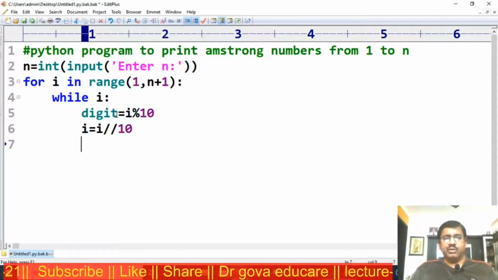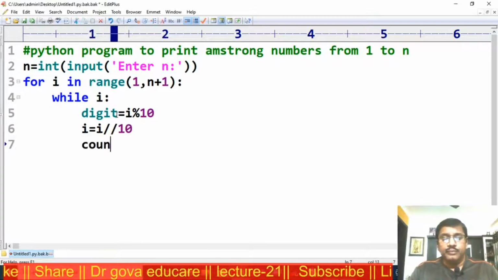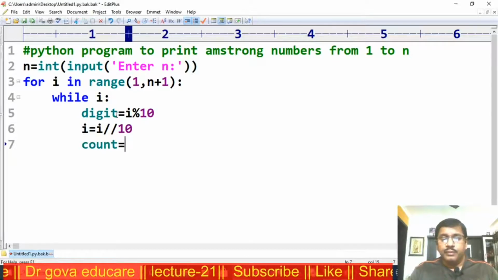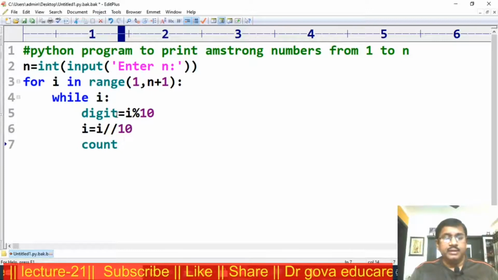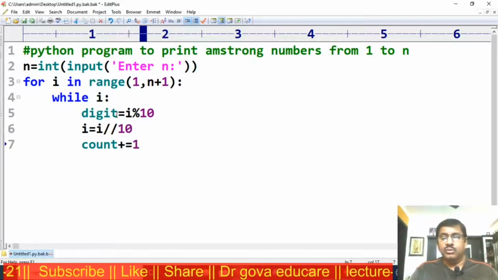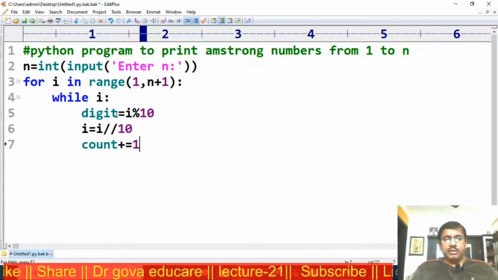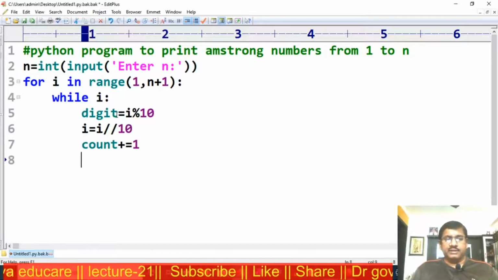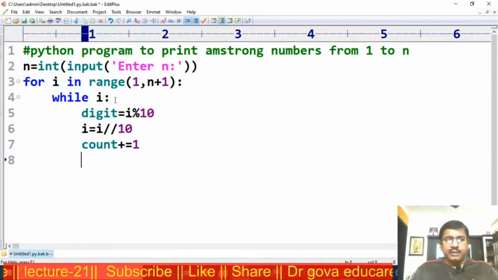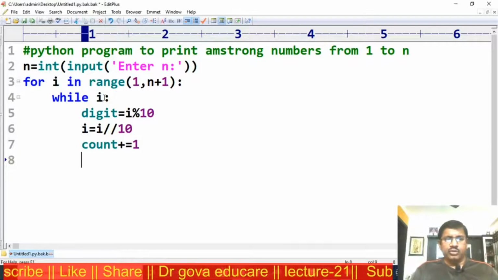That is, I want to count the digits. For this, count is equal to count plus 1. Count is incremented. Here I am using this. After executing this while loop, I goes to 0.